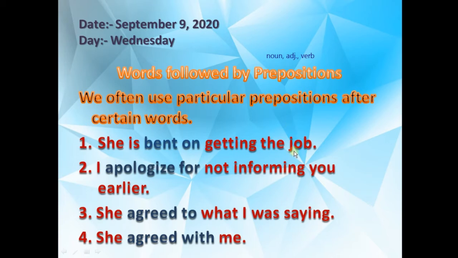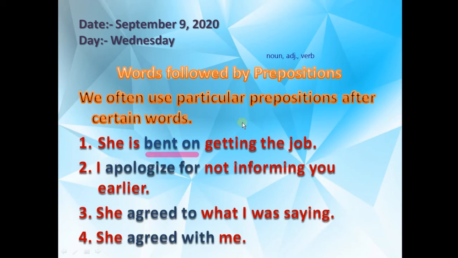Now just see how we have to put this. First sentence: we often use particular prepositions after certain words. She is bent on getting the job. First of all, we have to identify what this "bent" is.